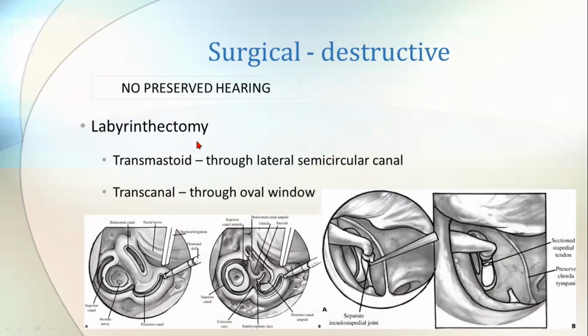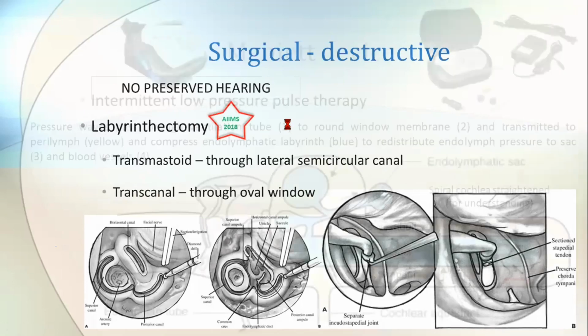So this should be done in those patients who have no serviceable hearing, that means the hearing is completely lost. In such cases only you need to do a destructive procedure like labyrinthectomy. Of course, the two routes are transmastoid and transcanal. That means through the mastoid you can approach the inner ear, as well as directly through the canal. This destructive procedure for Meniere's disease, this MCQ was asked in AIIMS.